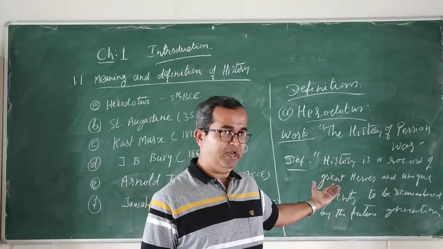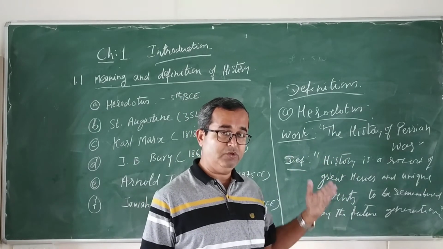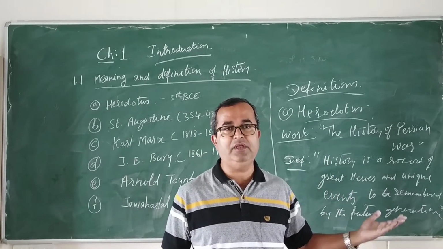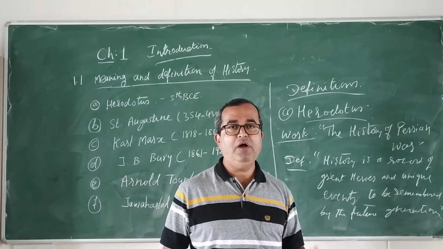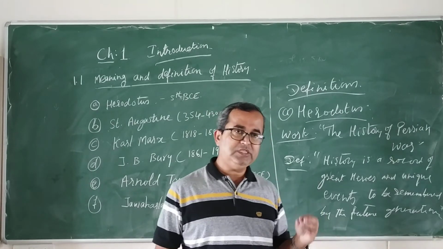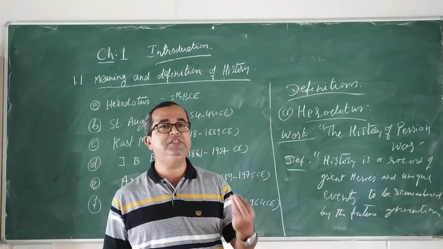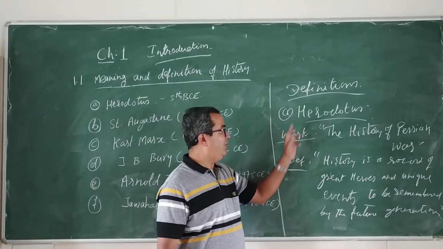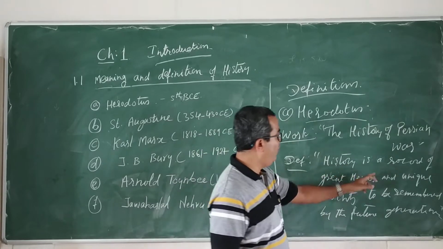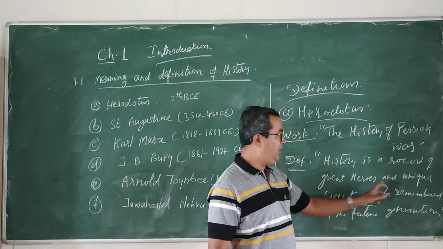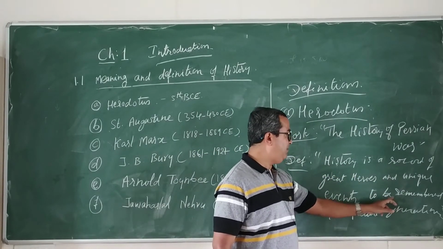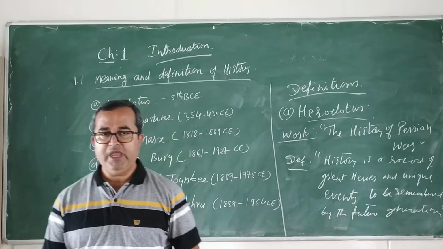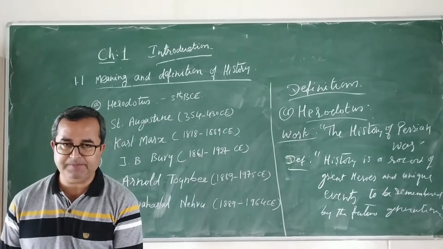Since it was recorded, that's why we know what happened 2000 years before. We know what happened 1000 years before, what happened 100 years before. We know how we got independence. So these are all records, so that the future generation will also come to know. So according to Herodotus, history is a record of great heroes and unique events to be remembered by the future generations. This is what Herodotus says about history.